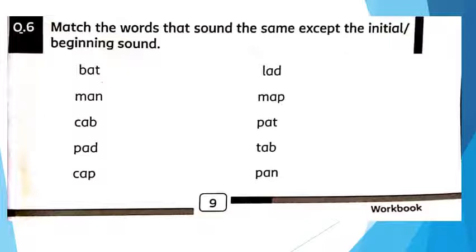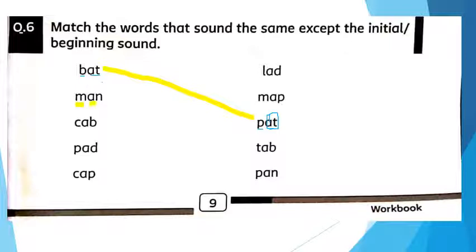Just like bat, bat, b is different here. Look at this, bat, bat. Okay, p, at, pat. Again, bat, pat. They have the same ending sound, okay, but different initial sound. Here the sound of b is coming, and in pat the sound of p is coming. Okay, okay students, now we are going to match these statements just like this one.